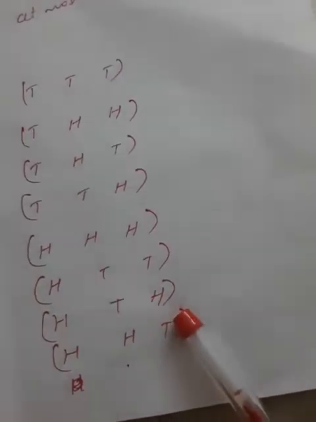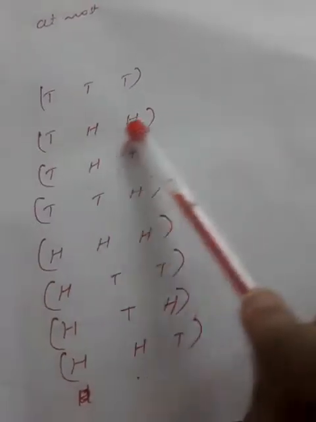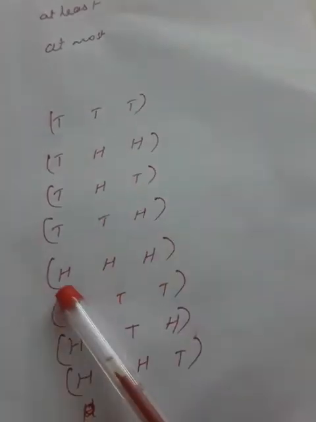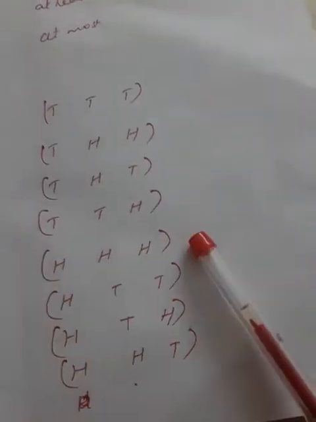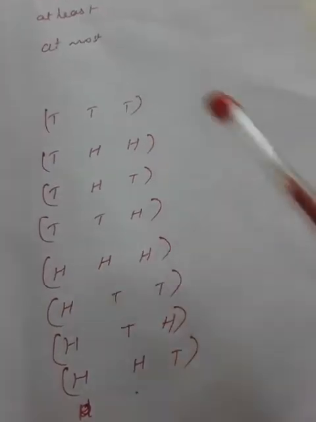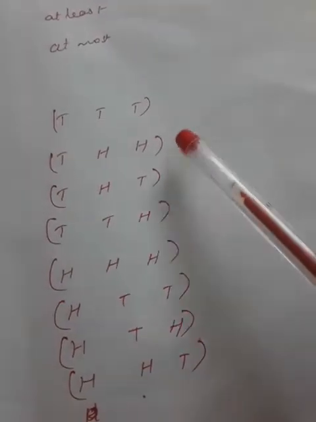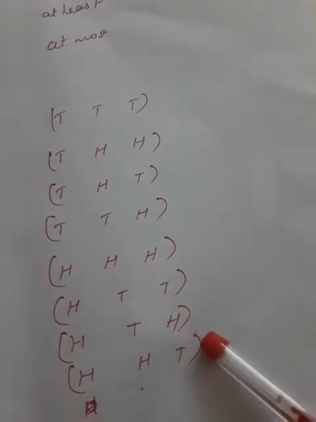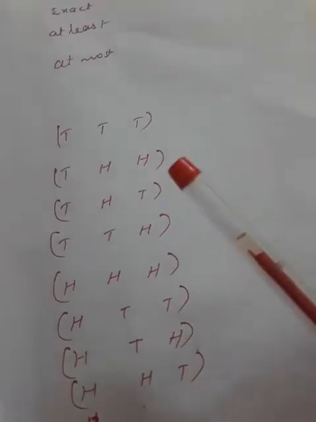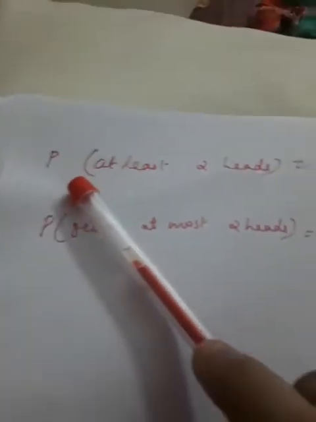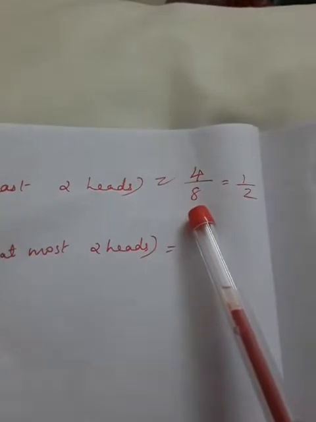Here HHT, HTH and THH have two heads and this HHH has three heads. So at least two heads means two heads and more than two heads. Here 1, 2, 3, 4. These four outcomes have at least 2H. So the probability of getting at least two heads equals 4 by 8, that is equal to 1 by 2.